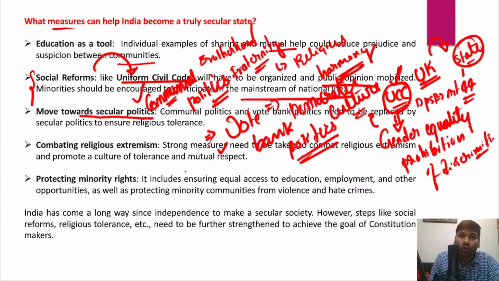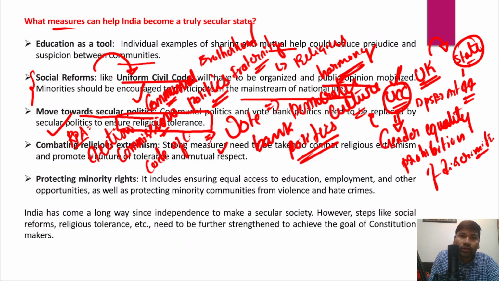And it is very important to inculcate religious tolerance, and it is also very important that this secular politics should be practiced by the political parties. In this context, the Representation of People Act should be further tightened, and the Election Commission of India should be given more powers, particularly over the code of conduct.